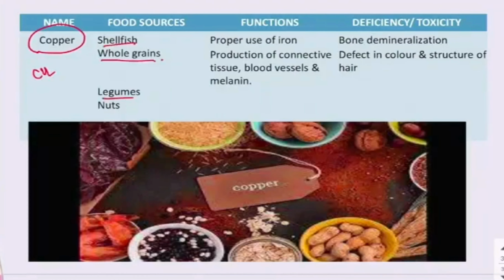Now the deficiency or toxicity of copper. The deficiency of copper may lead to bone demineralization. There are minerals present in the bones like calcium and phosphorus. But if there is a deficiency of copper, it may lead to the release of calcium and phosphorus from the bones, and it may also lead to a defect in color and structure of the hair.